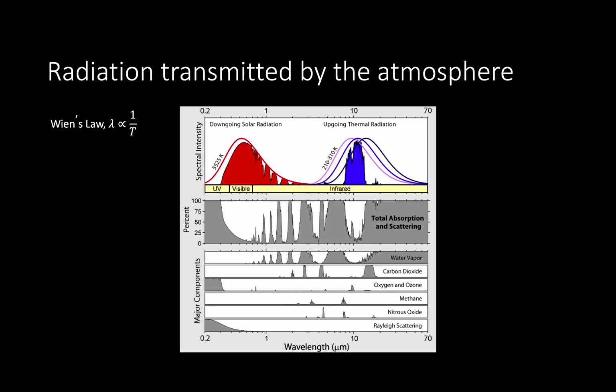The atmosphere will also emit radiation dependent on its temperature, but it will not be able to emit at all wavelengths. This radiation is emitted in all directions. The component directed towards the Earth's surface acts as an additional source of energy and results in an elevated Earth surface temperature.